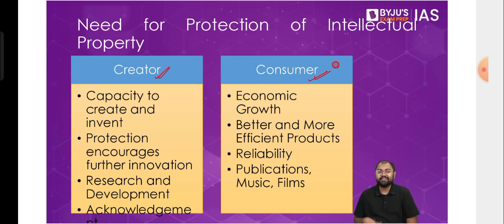Because the creator's perspective is something that we understand by its design: if somebody is making something, protect their rights. They should be able to use them because they are the ones who have put all the effort and money behind making that possible. So obviously they should be protected. That's why, from the creator's perspective, we understand that it increases their capacity to create and invent. The protection can also encourage further innovation, and better research and development can happen. And if not anything, at least it is the acknowledgement of the work they have done.